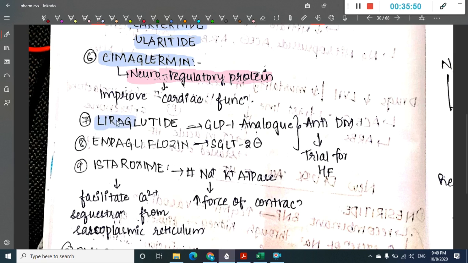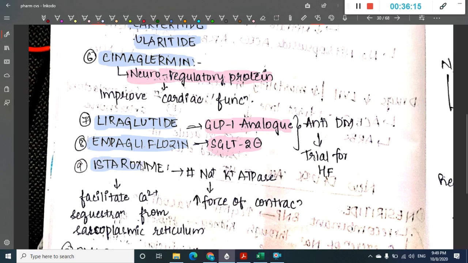Then the next drug is liraglutide. This liraglutide is a GLP-1 analog, and it is an anti-diabetic drug. Right now it is used in trials for heart failure. The next drug is empagliflozin. This empagliflozin is an SGLT2 inhibitor. It is also an anti-diabetes mellitus drug.